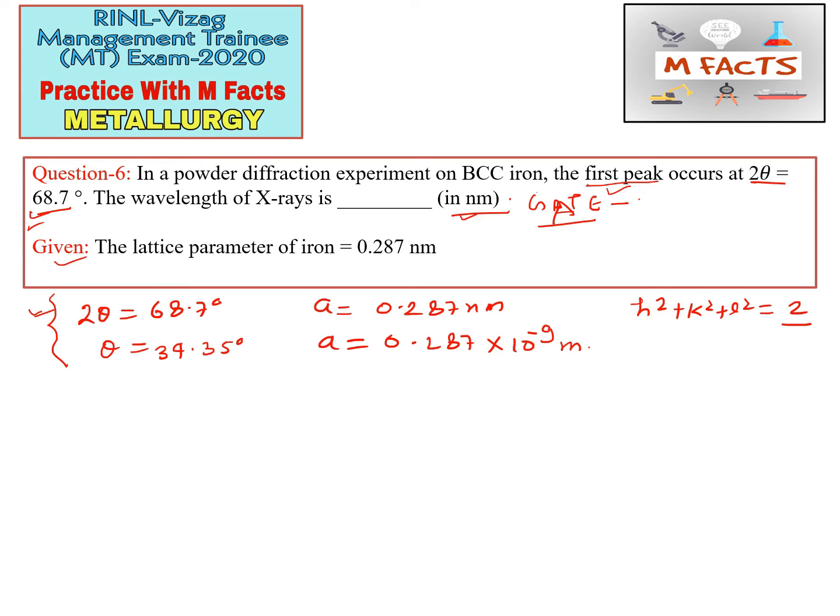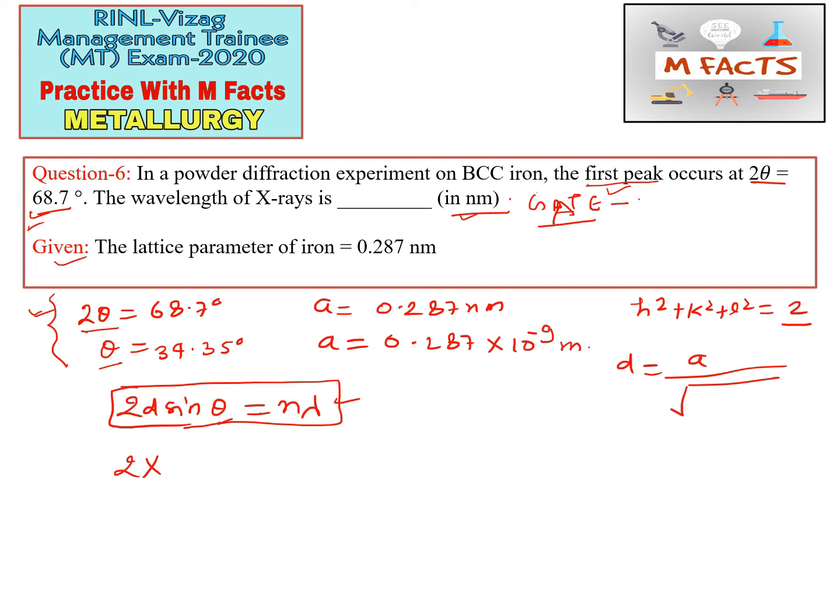Okay, BCC iron. So we can apply the formula now, that is 2d sin theta equals n lambda. This is a well known formula, that is Bragg's law equation. This theta is actually Bragg's angle. And in this question they have given 2 theta, but we have to take this theta value only. Okay, so 2 multiplied by d, we can replace d by a divided by the square root of h square plus k square plus l square. Here d is the interplanar spacing and a is the lattice parameter.